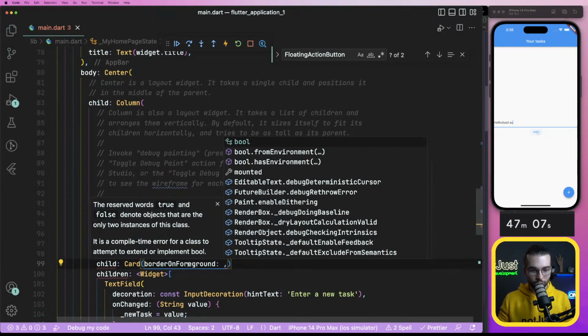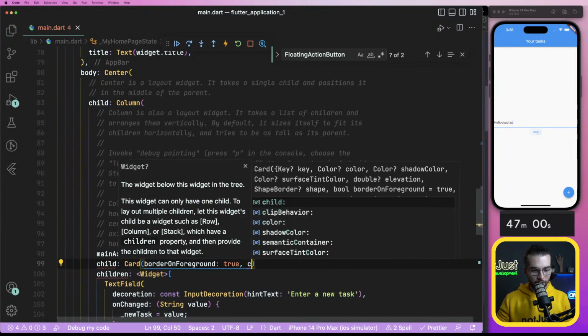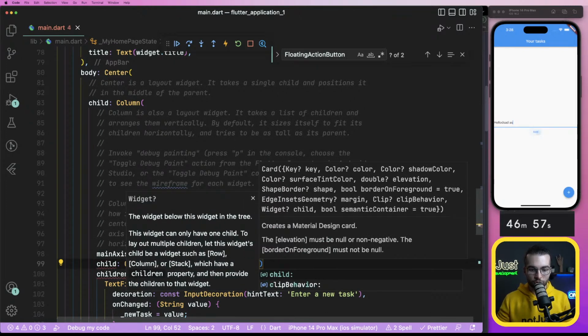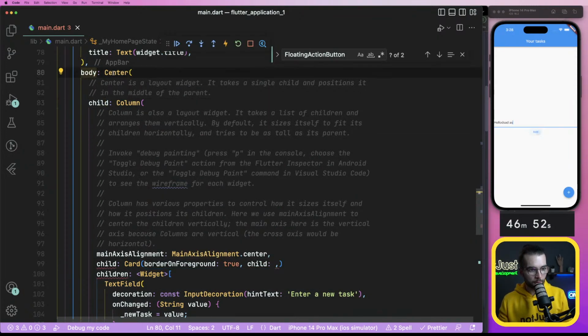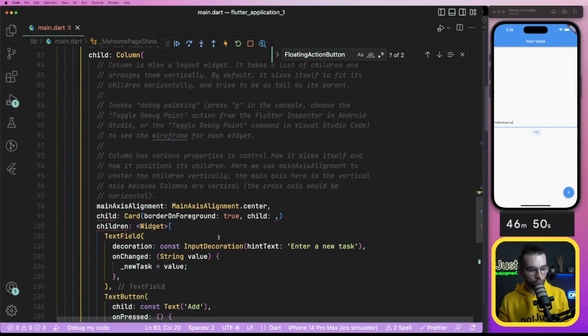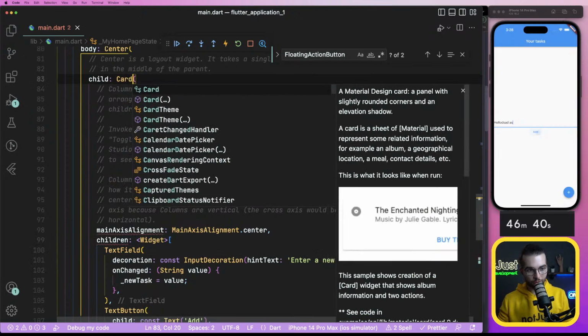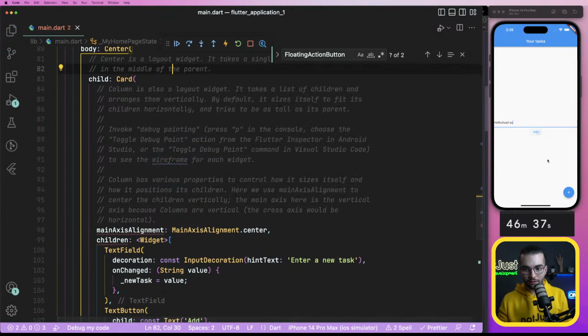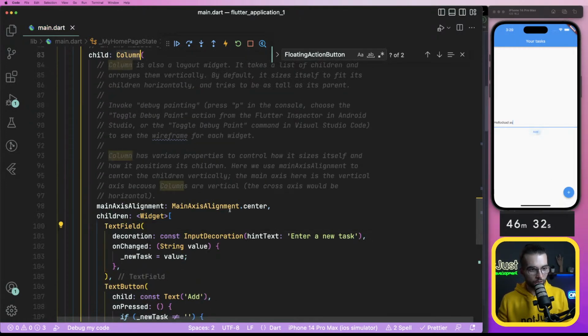And border on foreground. Is this, I don't know, true? And children, it might be child. And center. Oh my god, child. Maybe I don't need a column here. No, maybe I need it. If I just simply replace this with card, what's gonna happen? Are you refreshing? No, probably that.